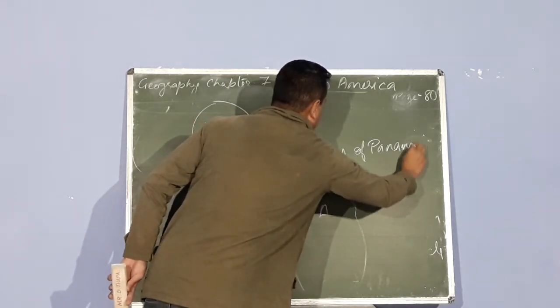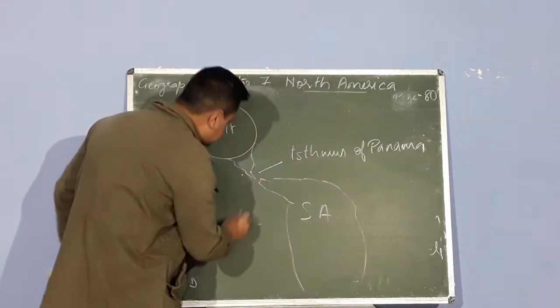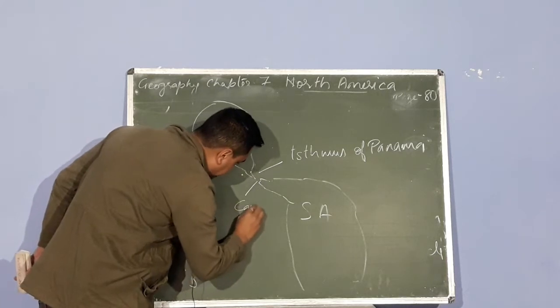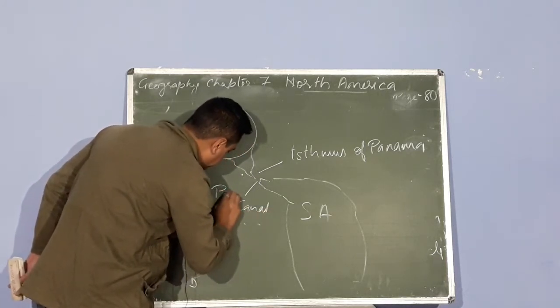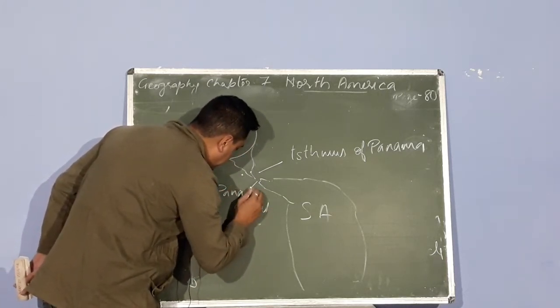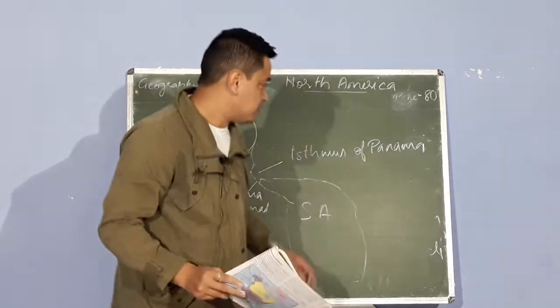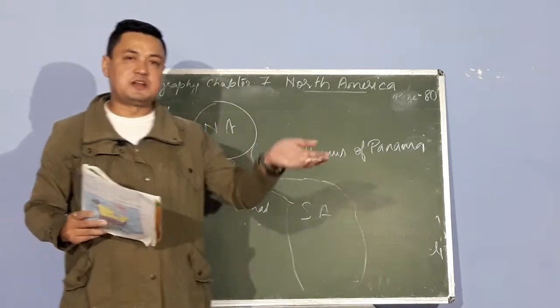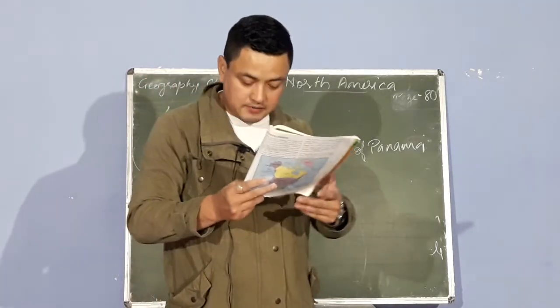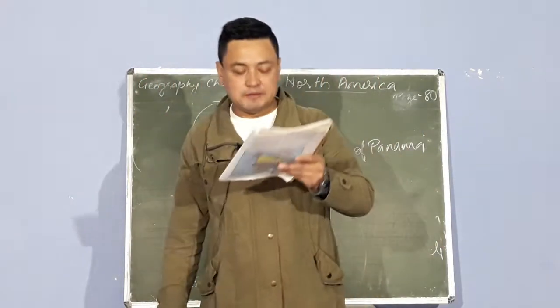Isthmus of Panama. But there is a small passage. This passage is known as the canal. Panama Canal. This is known as the Panama Canal. So North America and South America are joined by the Isthmus of Panama. And you have a Panama Canal there.